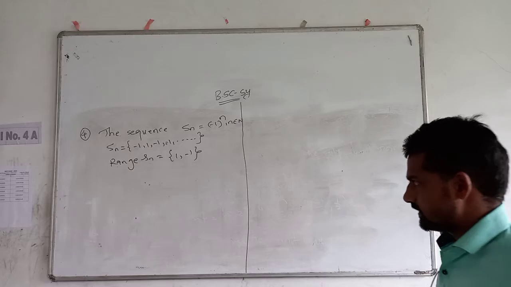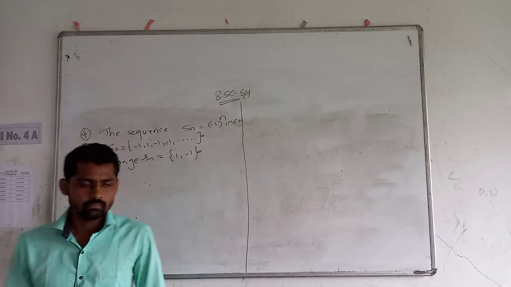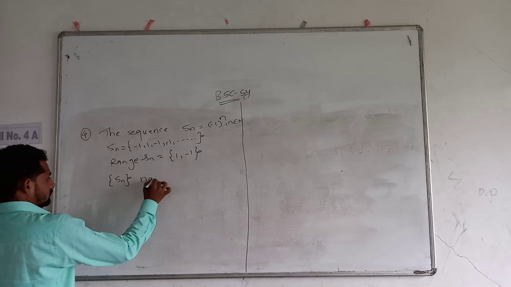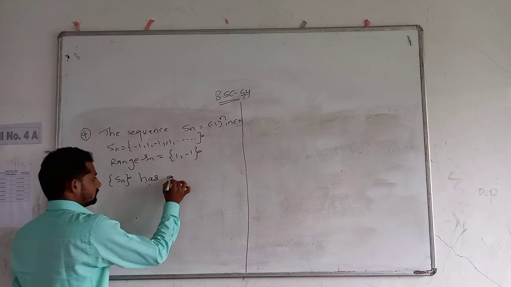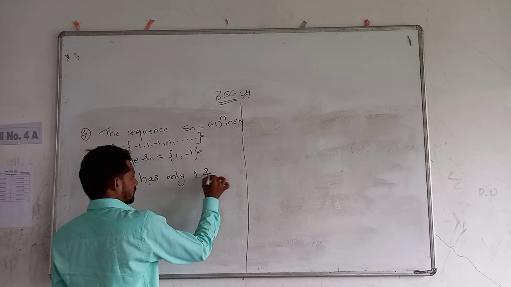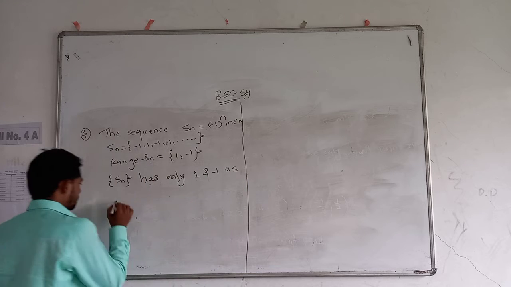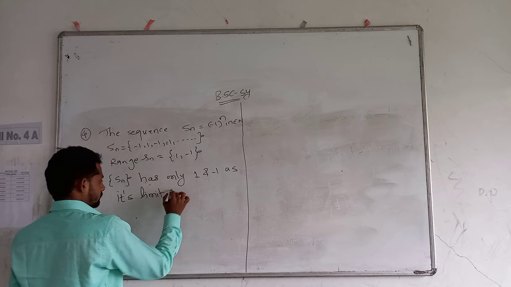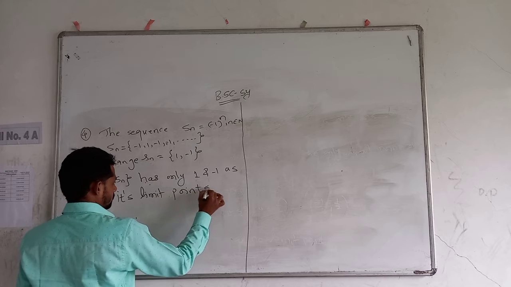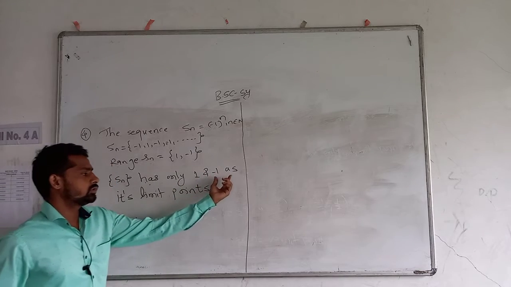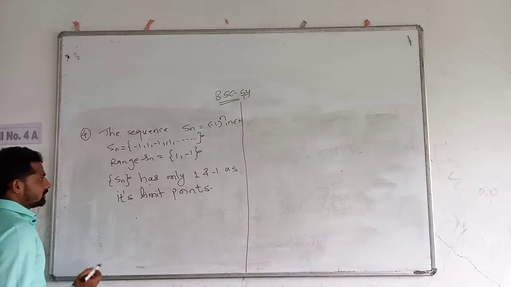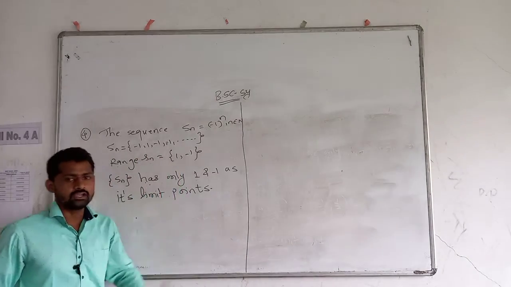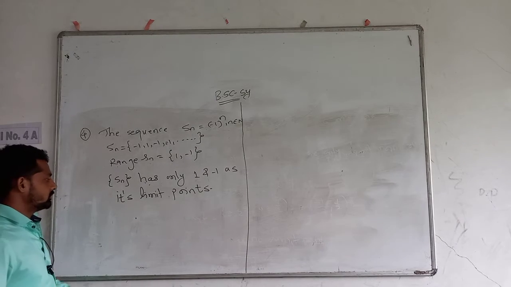Therefore the range of Sn has no limit point. The sequence Sn has only 1 and minus 1 as its limit points, because every neighborhood of 1 contains infinitely many points of the sequence and every neighborhood of minus 1 contains infinitely many points of the sequence.